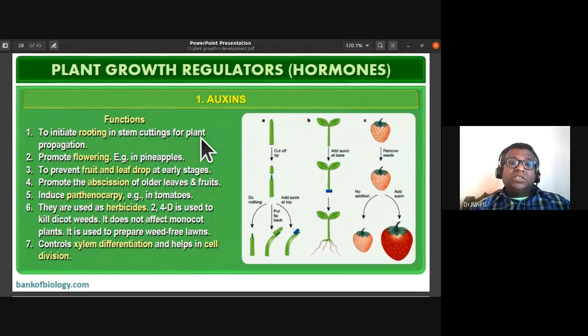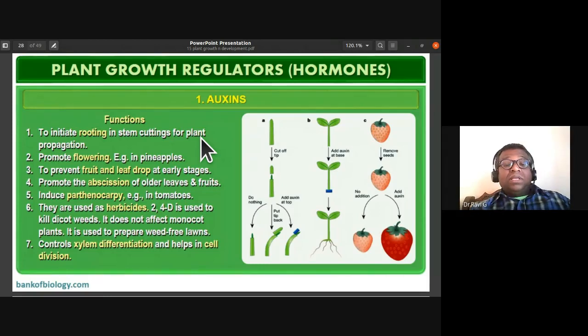The auxins also promote flowering. Example in pineapple. Example is pineapple, isn't it? So what is the thing that we are eating in pineapple? It is the entire inflorescence. So the inflorescence part is what we are consuming in pineapples. So they promote flowering in pineapples.